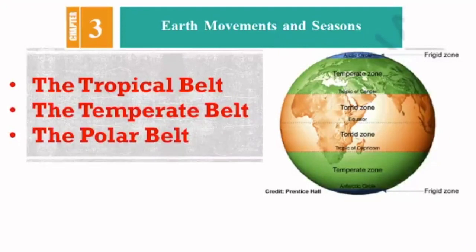Next one is the temperate belt. It is extending from Tropic of Cancer to Arctic Circle, again in the south, Tropic of Capricorn to Antarctic Circle. And the last one is the polar belt. This is extending from 66 and a half degrees north Arctic Circle to the North Pole, and 66 and a half degrees Antarctic Circle to the South Pole.